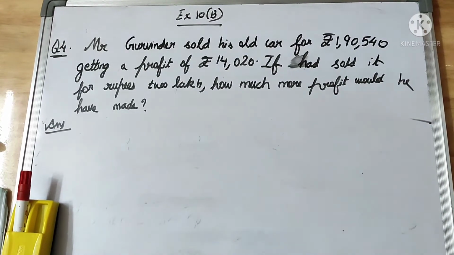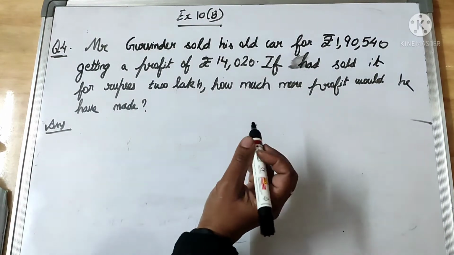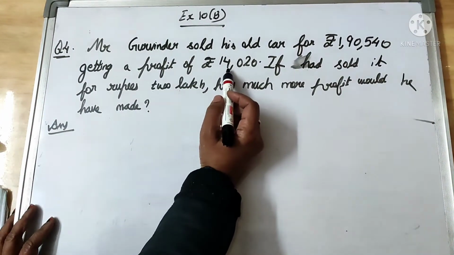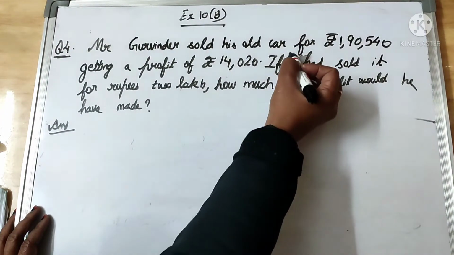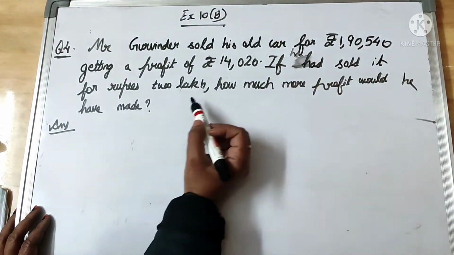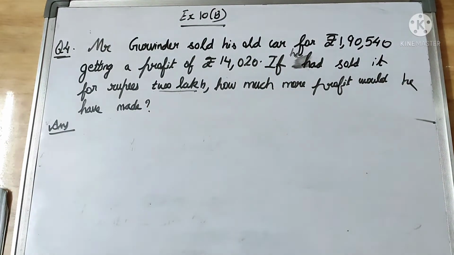Now let us solve the fourth word problem. Question is, Mr. Gurvinder sold his car for rupees 1,90,540 and the profit he got is rupees 14,020. If he had sold it for rupees 2 lakh, then how much more profit would he have made?